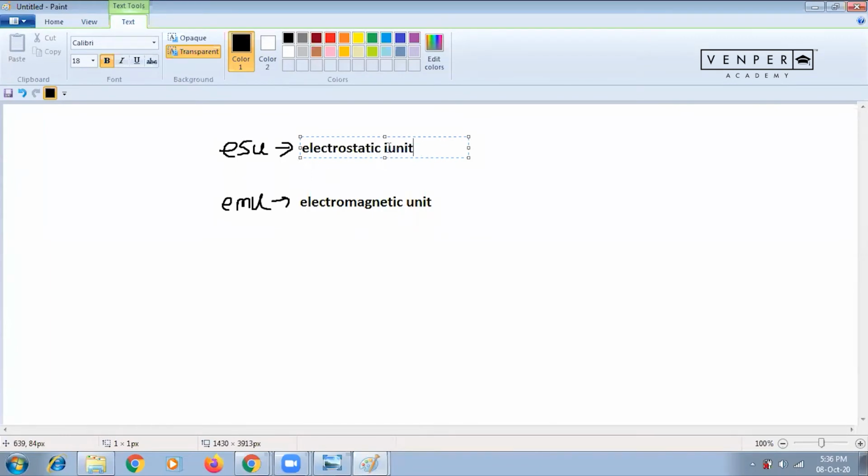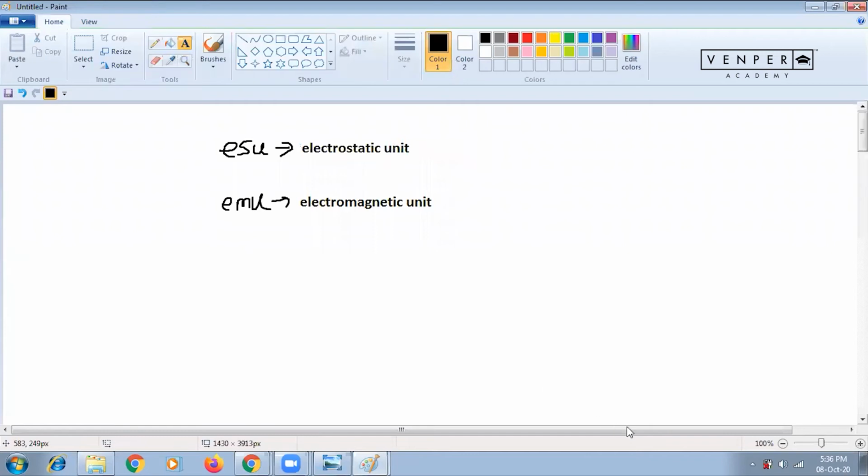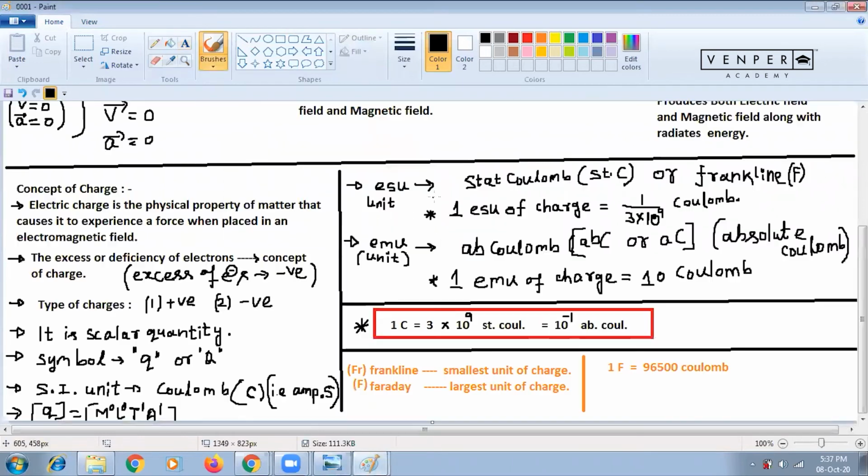I hope you are understanding, all of you. ESU means electrostatic unit, U means unit. EMU means electromagnetic unit. This stands for the unit of charge, it is just a unit of charge.